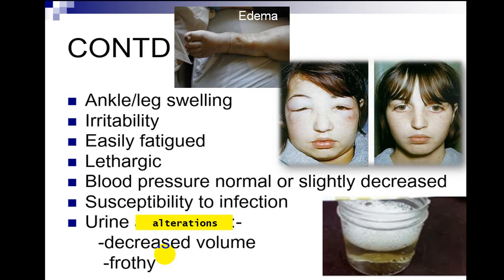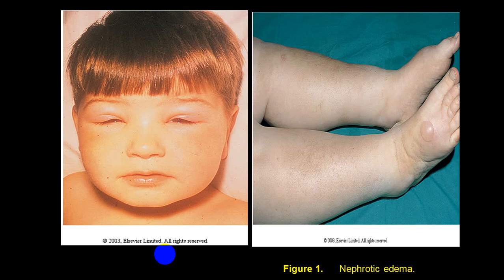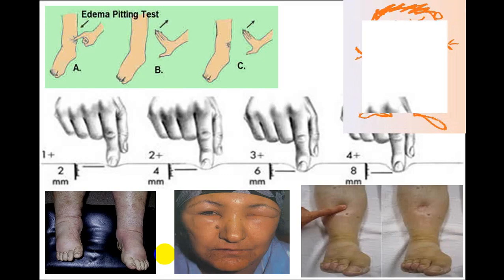Person is irritable, he gets easily fatigued, lethargic, blood pressure may be normal or slightly elevated. Sometimes it is slightly decreased. He is more susceptible to infection, particularly respiratory tract infection and urinary tract infection. And in urine, you will see a massive proteinuria, decreased urine output, frothy urine, and even on the top layer, you will see lipids, shiny fat globules will be seen. This is a classical picture of a nephrotic syndrome, which you can see in this diagram.